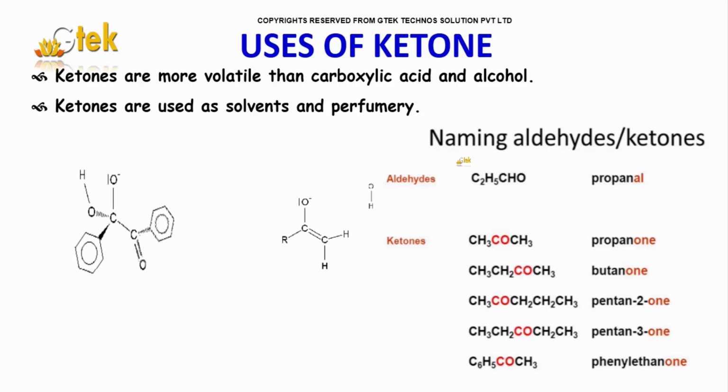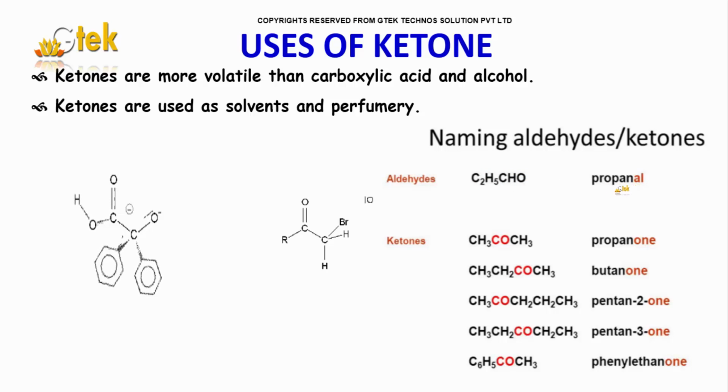Here is the naming nomenclature which I want to share with you. Aldehyde: methane, ethane, propane, 3 carbons, propanal, that's the aldehyde name. If it is like this, with the CO in the center, it has the same molecular formula: 3 carbons, 6 hydrogens, and 1 oxygen. You get the same molecular formula, but if the CO is at the end like this, it is methane, ethane, propane, propan-1-al.